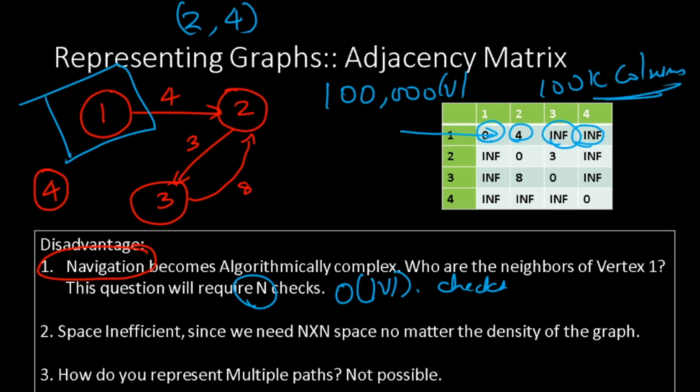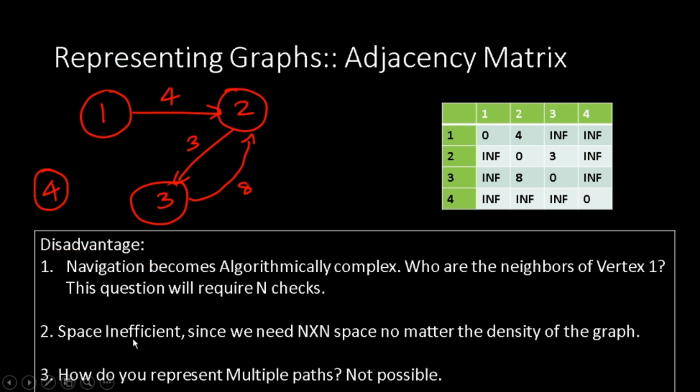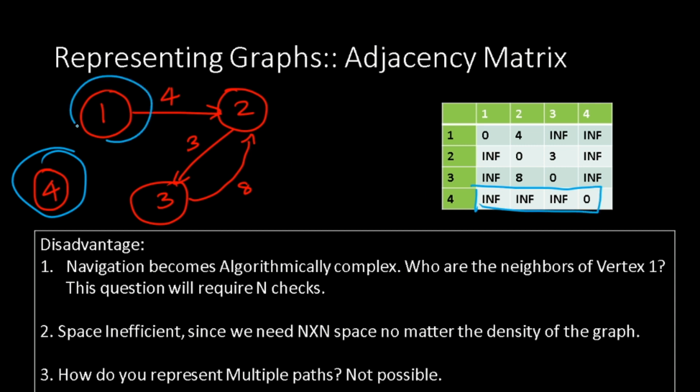We need n cross n space to represent it, even if there is only one connection. 4 has no connections, but it still requires 4 units of space. 1 has only one connection, but it still requires 4 units of space. Irrespective of the number of connections, every single vertex requires n space.